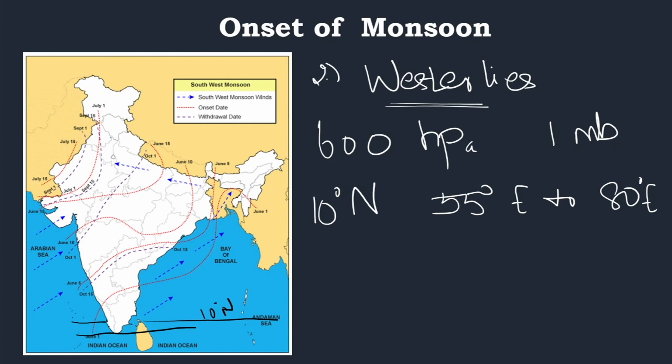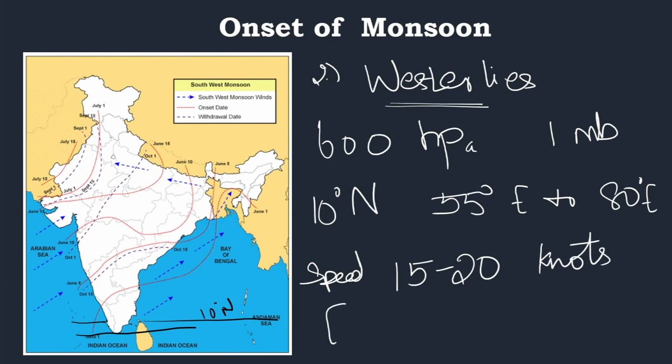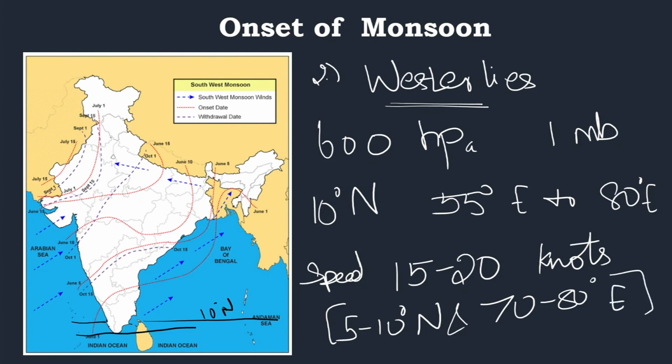And the zonal wind speed over this area, around 5 degrees to 10 degree north latitude and 70 degree to 80 degree east longitude, should be of the order of 15 to 20 knots. So the wind speed should be 15 to 20 knots at 5 degree to 10 degree north latitude and 70 degree to 80 degree east longitude, at this region. And during this time the pressure should be 925 hectopascals.